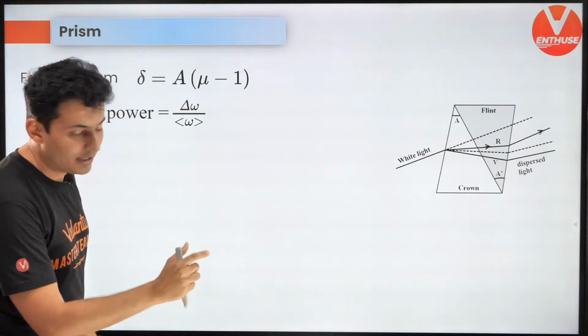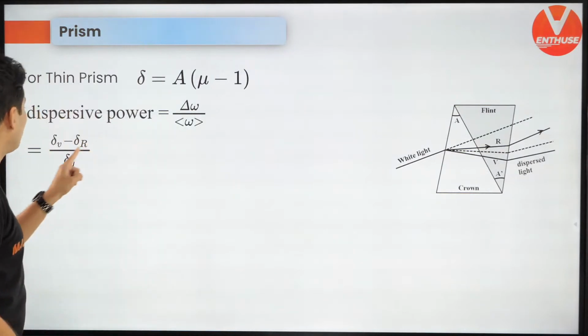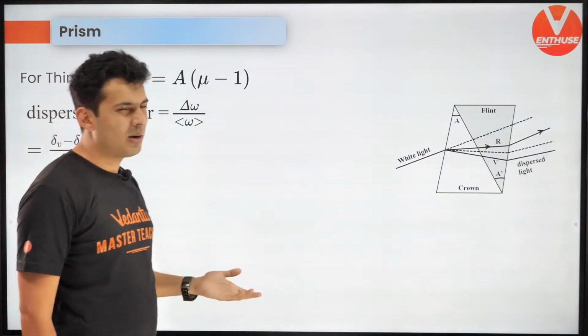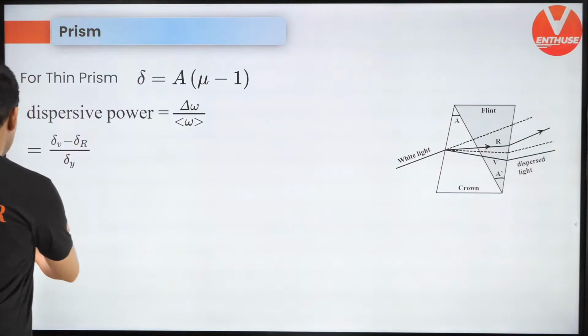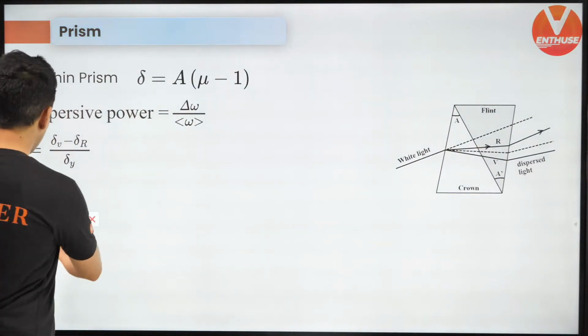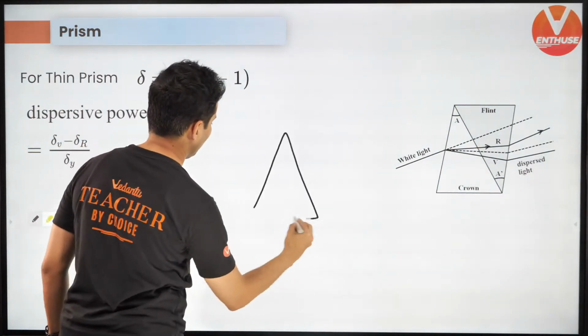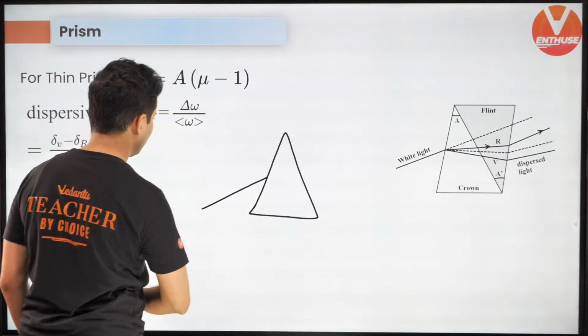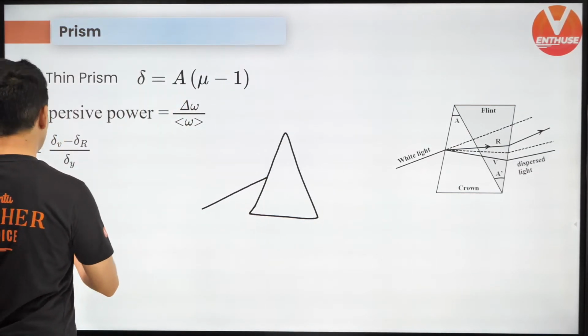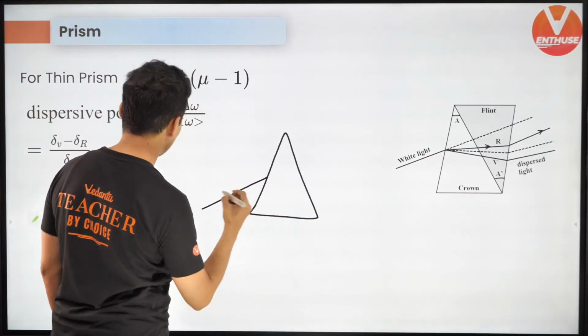All right, very good. And dispersive power. What is this dispersive power and all that, guys? I'll tell you what. Simple. See, guys, you have a prism. What will you pass? You will pass light. And what will happen? You will get enlightened. Yes, maybe, may not be, I don't know.